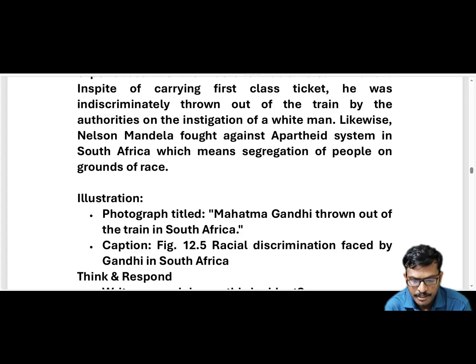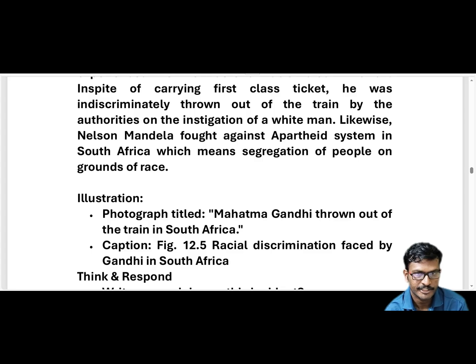And here there is an illustration, a photograph. Mahatma Gandhi is thrown out of the train in South Africa. There is a picture in your textbook; you can see it there. In this photo, Gandhiji is shown facing discrimination by the Britishers at the time. He fell on the platform.